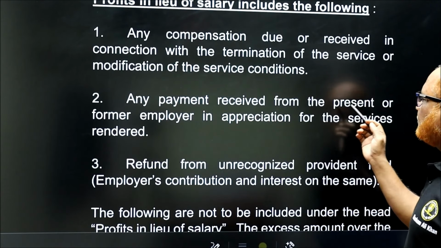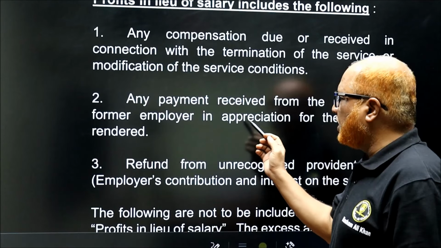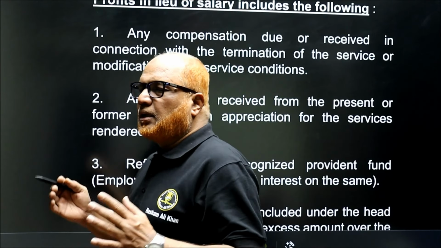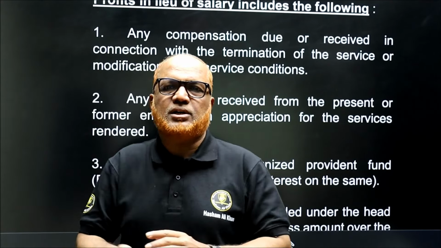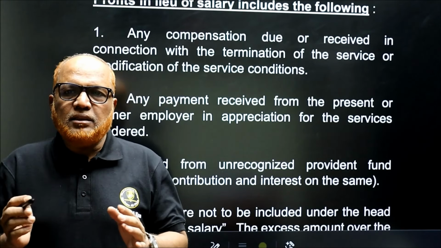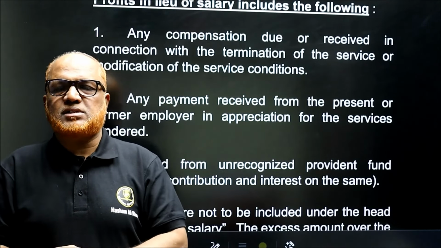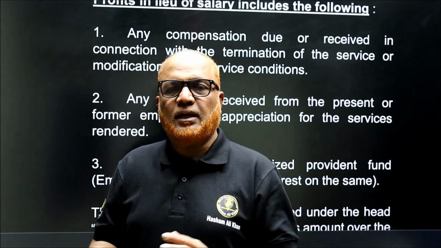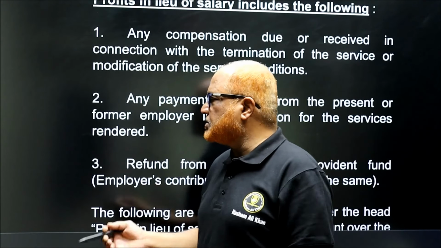Secondly, any payment received from the present or former employer in appreciation for the services rendered. Sometimes the employer will appreciate the services rendered by the employee. In that case, in appreciation of services, the employer may pay some amount to the employee. That is also a profit in lieu of salary.